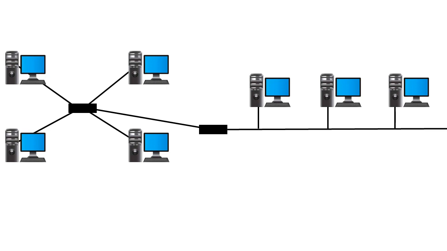Let us discuss its benefits. In a particular network, a combination of topologies can be used as per the requirements of different sections of an organization. Therefore, it opens up more opportunities for the intended users.